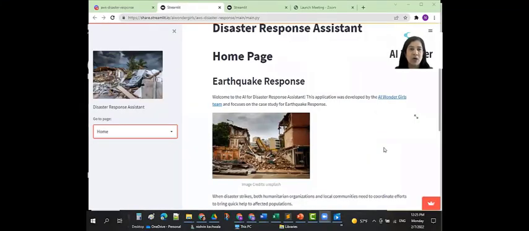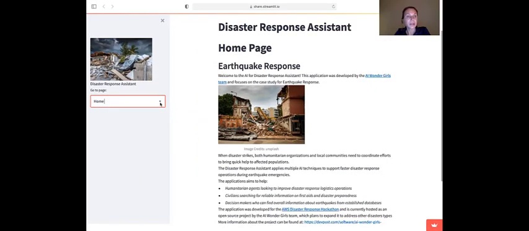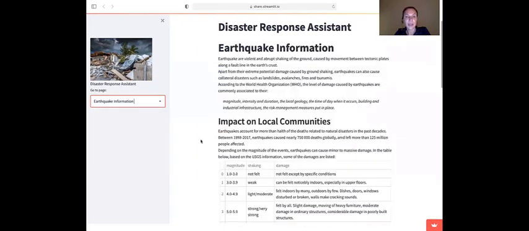Hello and welcome to our Disaster Response Assistant. Using Streamlit, an open source framework for building apps, we developed this disaster response assistant. The user can select earthquake information and it will take the user to the analytics page. The page provides information on earthquakes based on the data from the US Geological Survey and various disaster management databases.